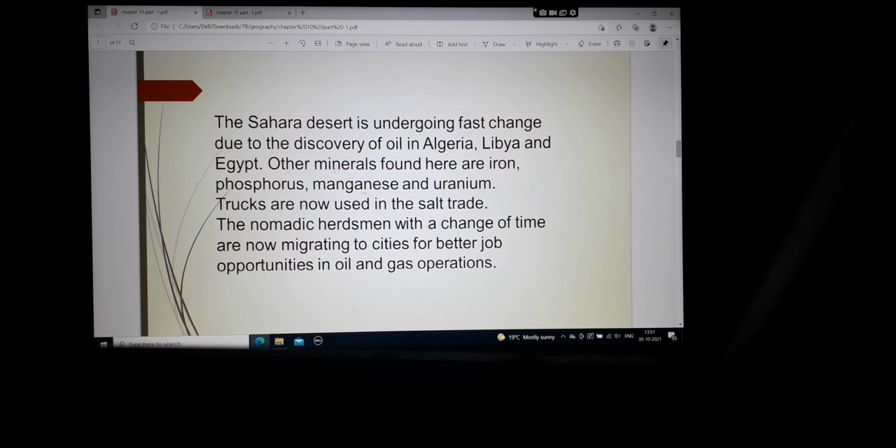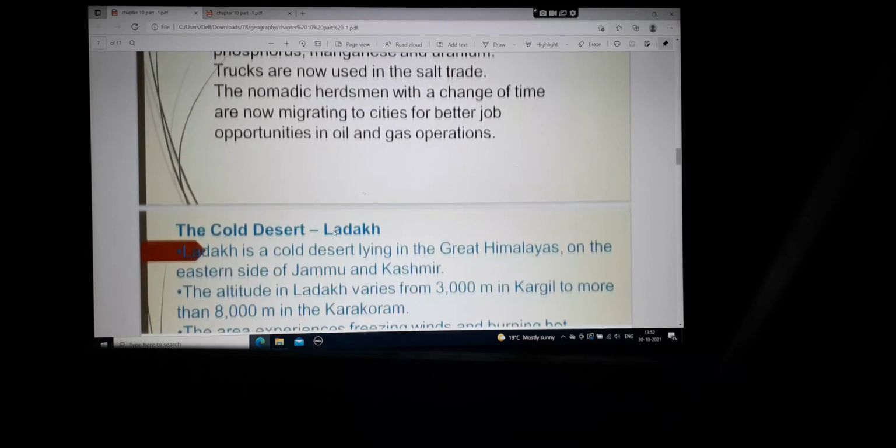The nomadic herdsmen, with the change of time, are now migrating to cities for better job opportunities in oil and gas operations. So now, not only in Africa but also in other countries, people move from villages or small towns to bigger towns for better quality of life and to get better job opportunities. So the same thing is happening with the nomadic tribes or herdsmen of Sahara Desert. They are moving from villages or from their ancestral life. They are moving to a settled life, from a nomadic life to a settled life.